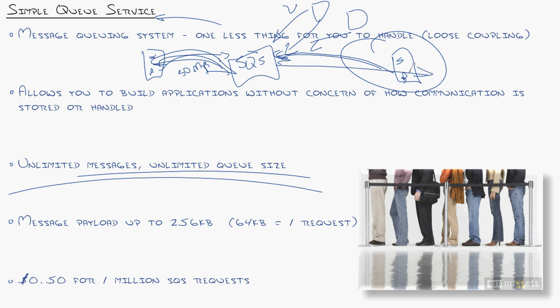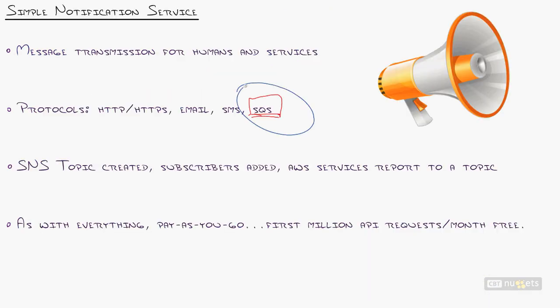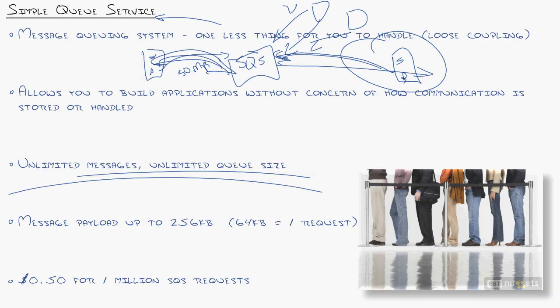Now, going back to the simple notification service, one of the things that you can do is send your simple notifications into a queuing system where servers come and pick up their messages, maybe on a regular interval once every 10 seconds. Maybe they're always checking that queue and seeing what messages they have in there. It's like a mailbox. So the applications can grab whatever they want from there as needed.